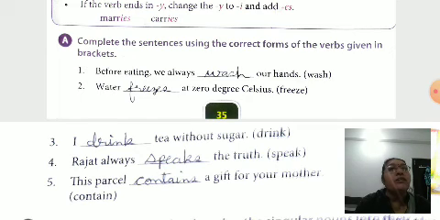I drink tea without sugar. Rajat always speaks. Here we use the verb with s, speaks, because Rajat is a third person singular. This parcel contains a gift for your mother. The parcel is a singular subject.